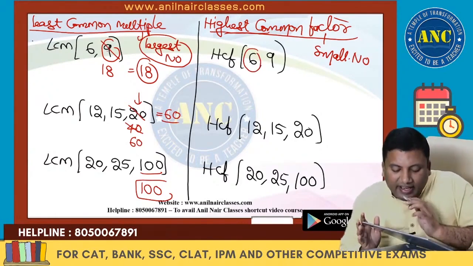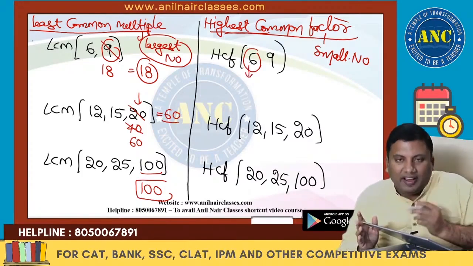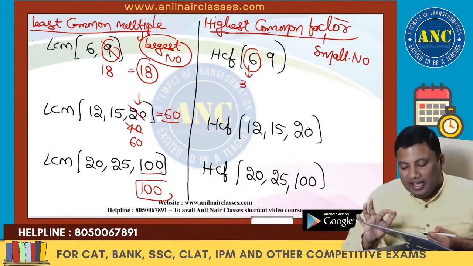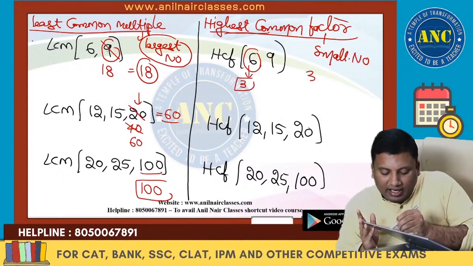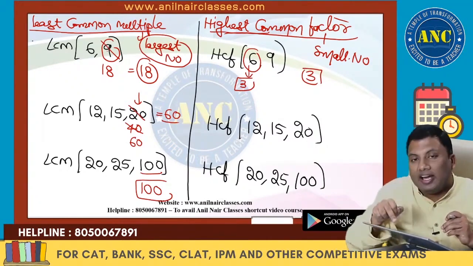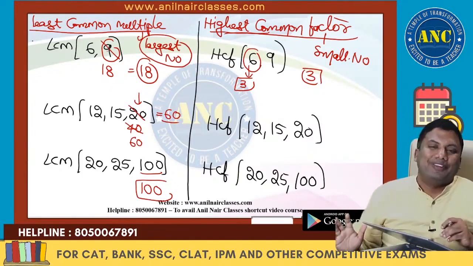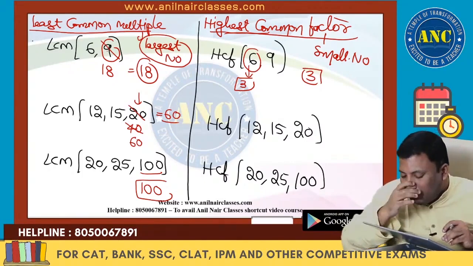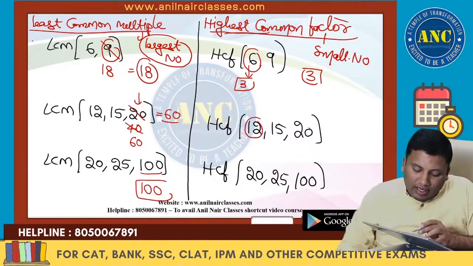Does 6 divide 9? No. Here I took the multiples. Here take the factor. What is the next highest factor of 6? 3. Does 3 divide 9? Yes. So the answer is 3. Here you are taking the largest number and multiples. Here you are taking the smallest number and the factor. Are you all with me? Smallest number, 12.